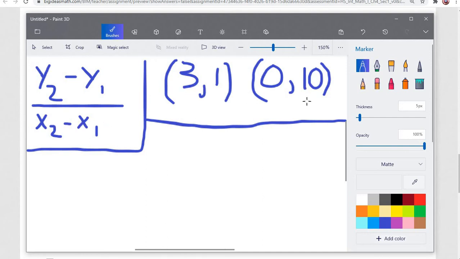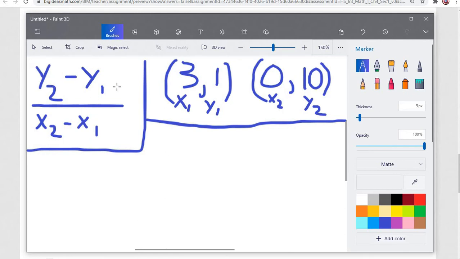And then we have our 2 points. So we need to label these points. We're going to call this one x1 and this one y1. And then we're going to call this one x2 and this one y2. Now we could have called this x2, y2, and this one x1, y1. It doesn't make a difference. You'll come out with the same answer either way. So now we need to plug these into this equation.